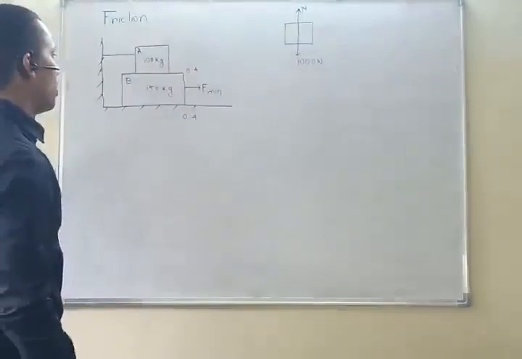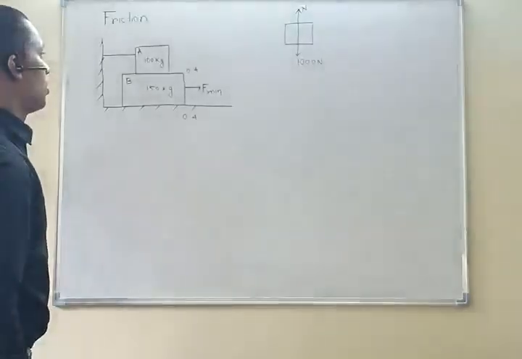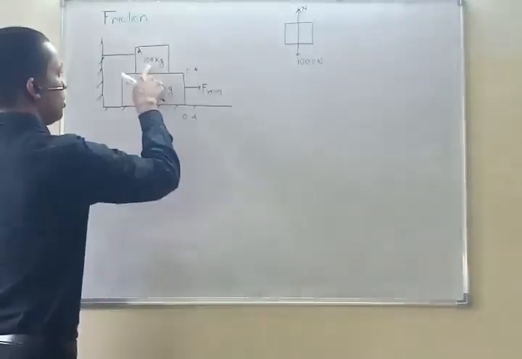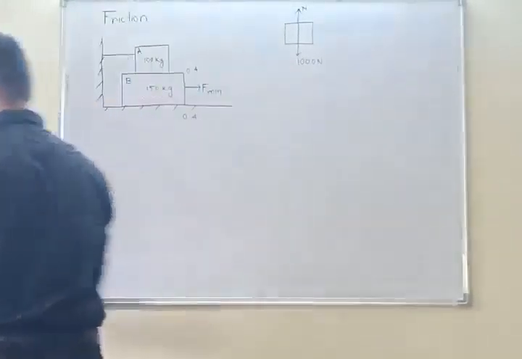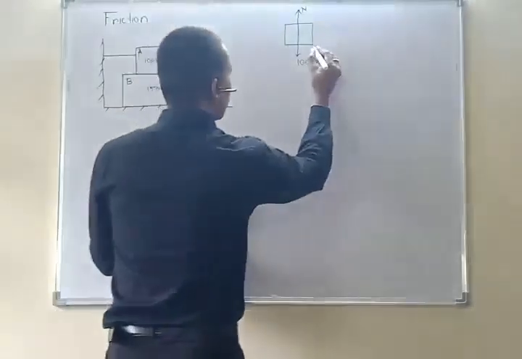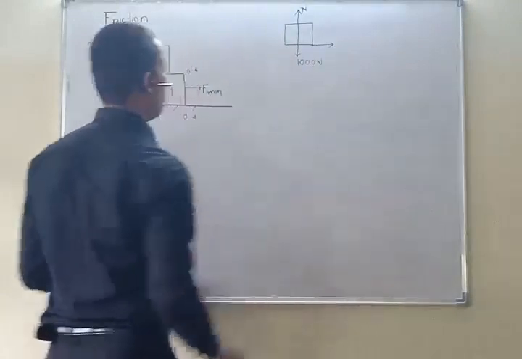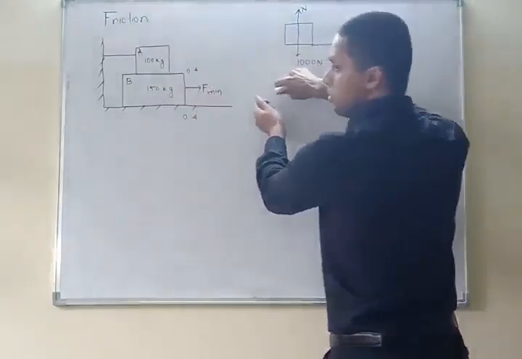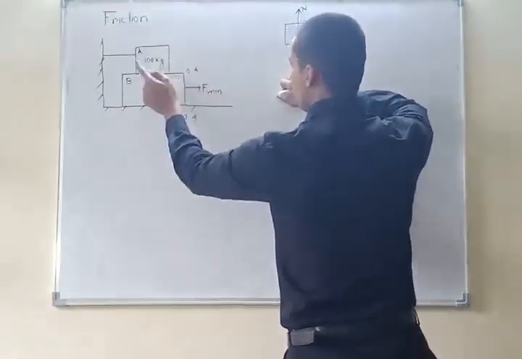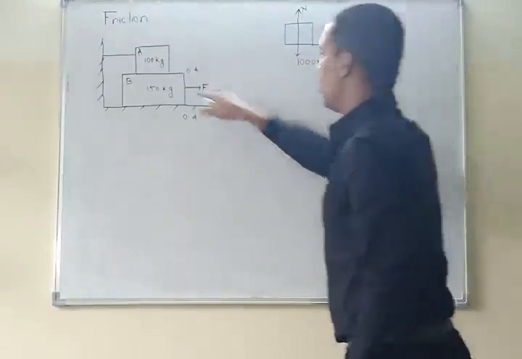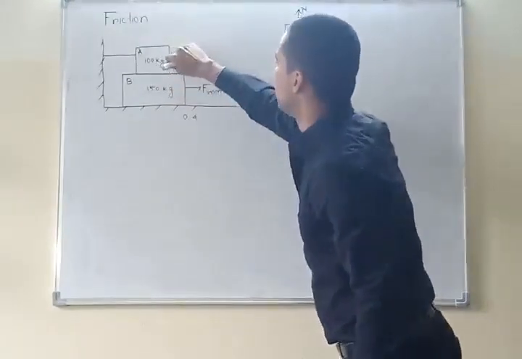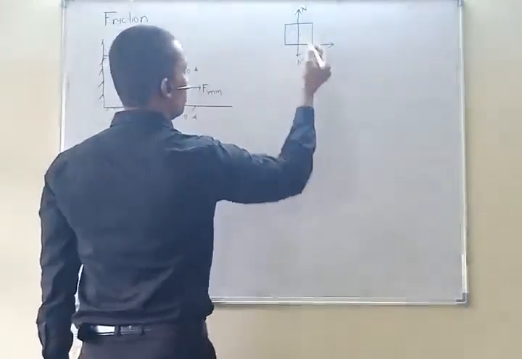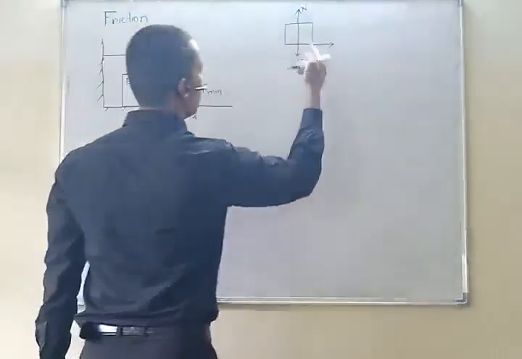Now the frictional force given by B on A is in this direction. Why? When block B starts to move, it will try to take this block with it, so a force will be given to block A in this direction. Clear?